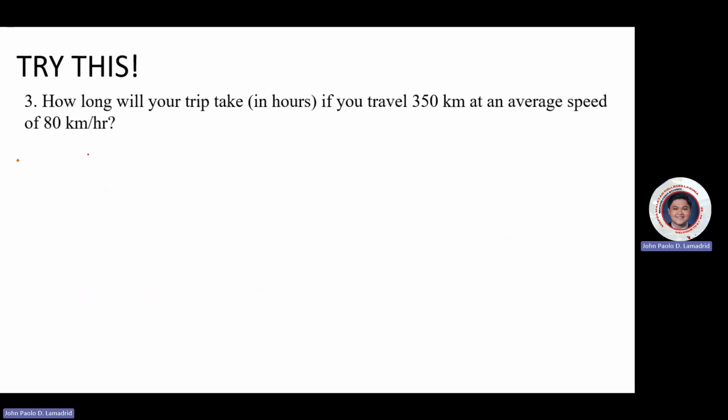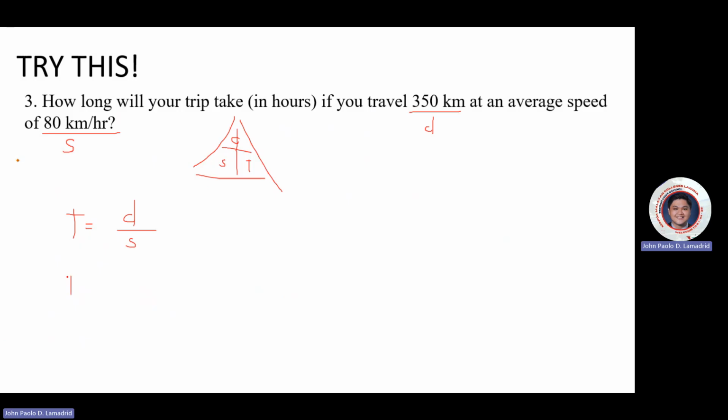Okay, so again, using this triangle, get the distance, speed, and time. We've got here the distance, and we've got here the speed, because it's kilometers per hour. So the formula that we're going to use is time is equal to d over speed.